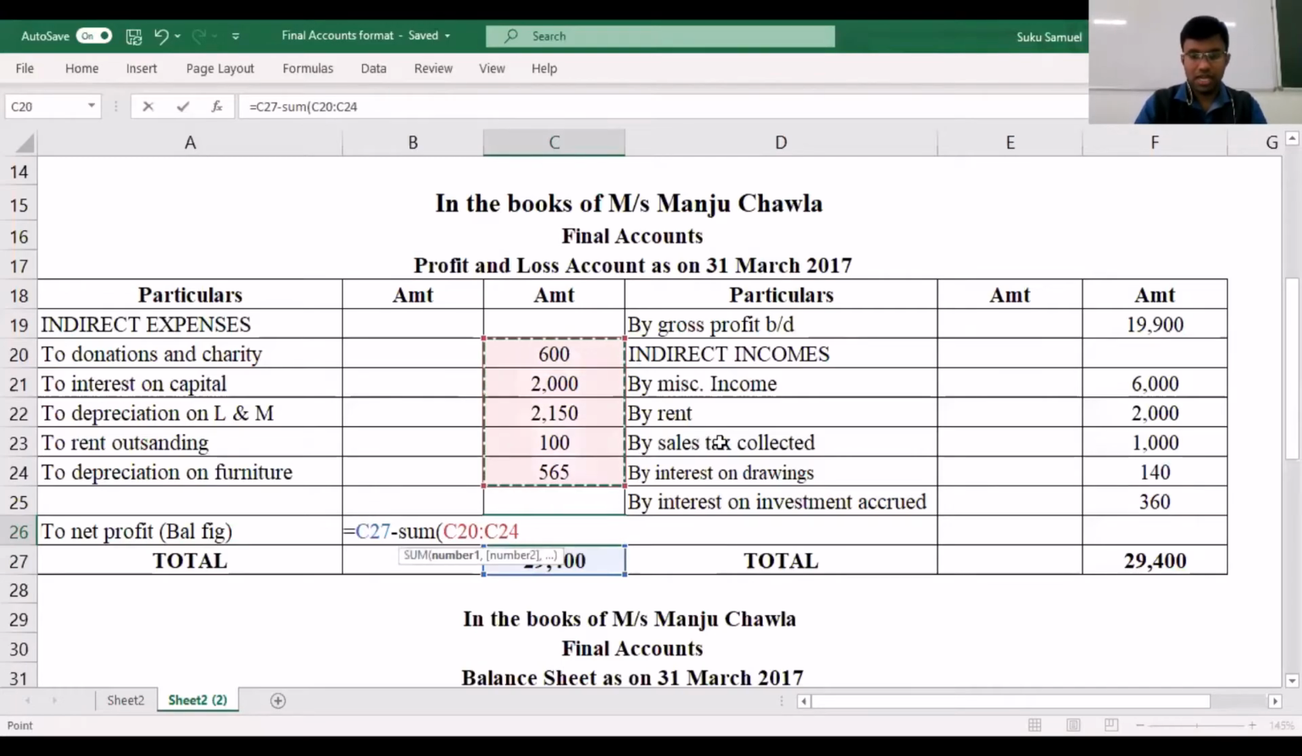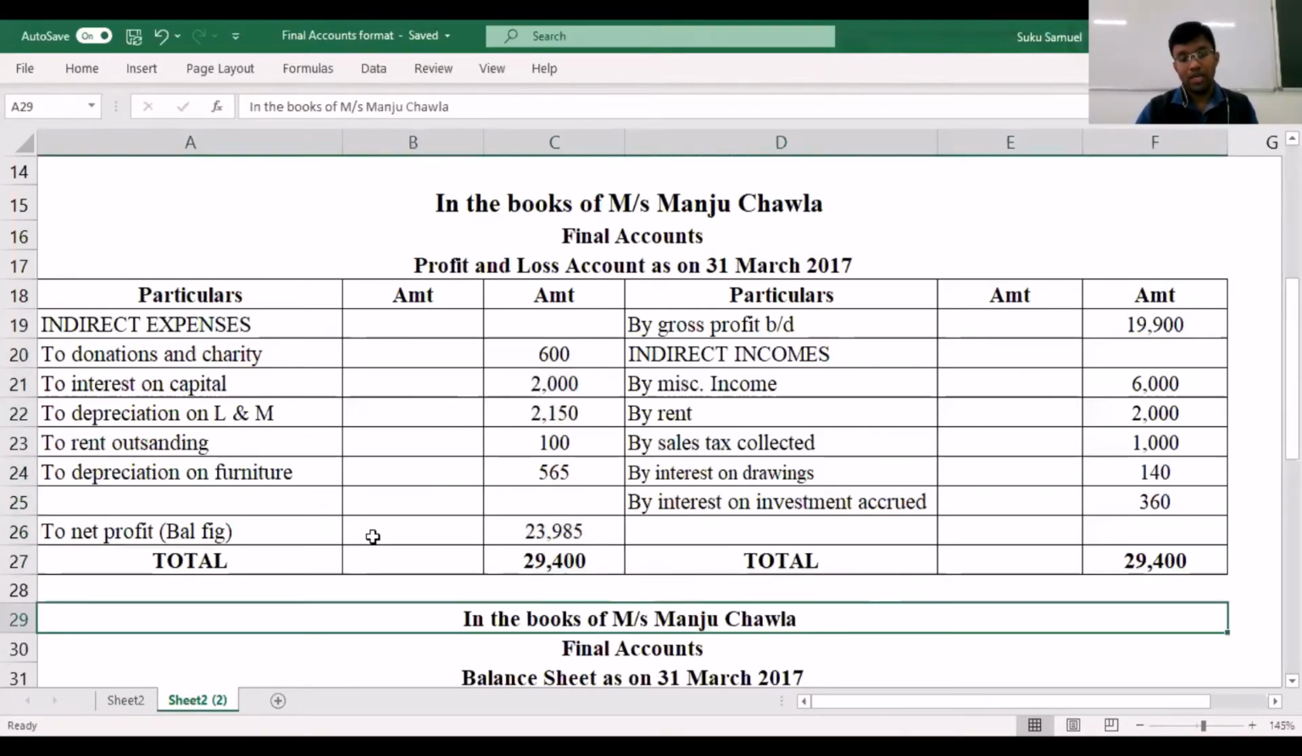Okay, so let's try and balance this out, and the balancing figure works out to be 23,985. So that is your balancing figure, which is your net profit.